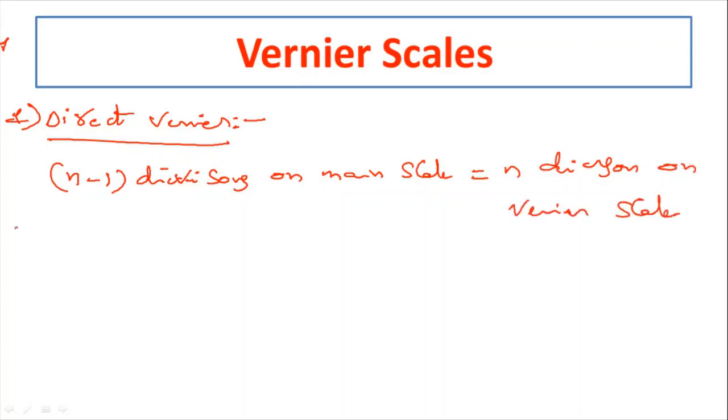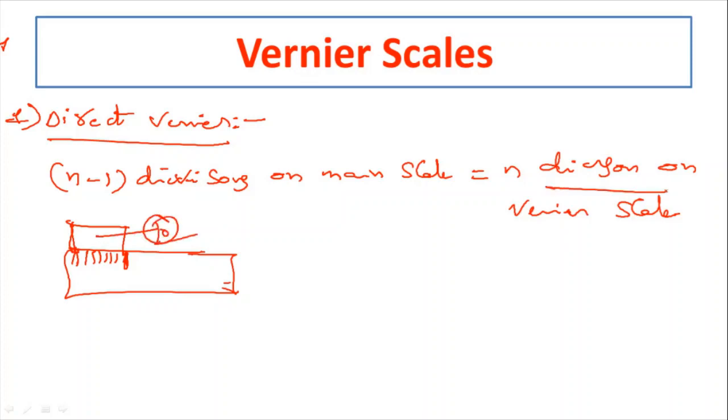Okay, so what we do is we will have one main scale here. In this main scale we will take, suppose here 10 divisions are there. 1 centimeter we have 10 divisions. So in that we will take n minus 1 divisions. That means we will take only 9 divisions here. So this 9 divisions we are going to divide into 10 divisions on the vernier scale.